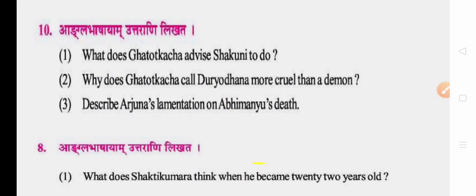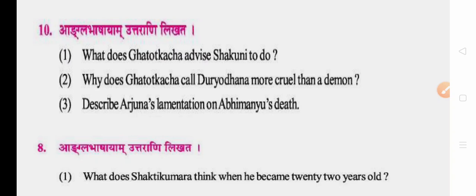Now questions in English. Write answers in English. What does Ghatotkacha advise Shakuni to do? To give up the dice and get ready for a fight.